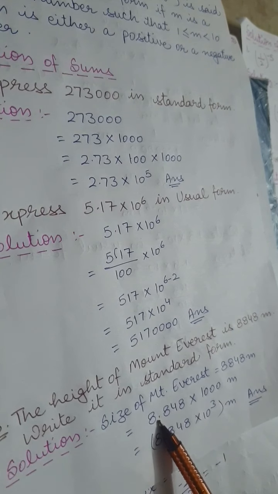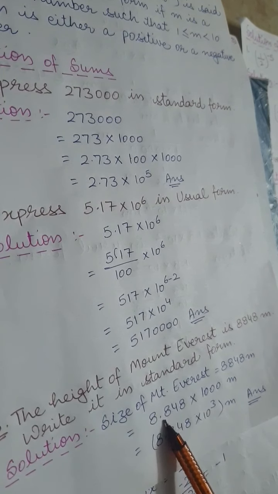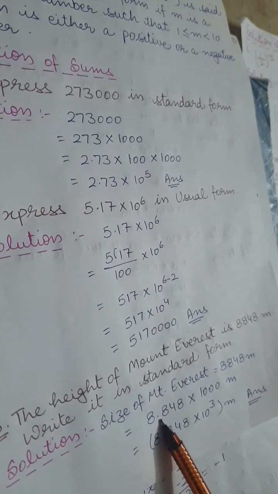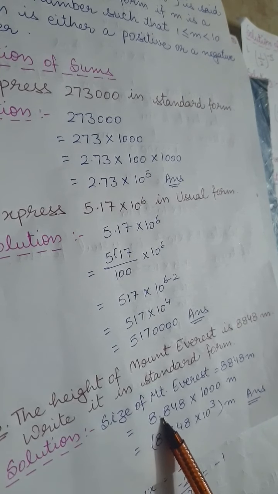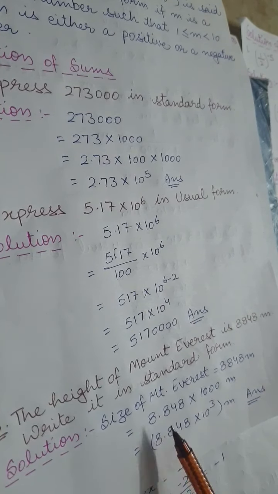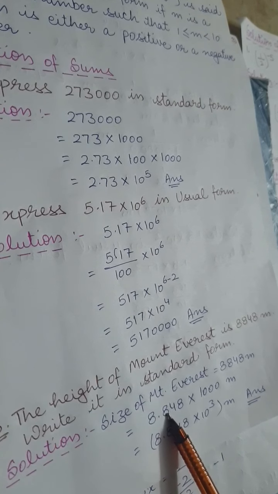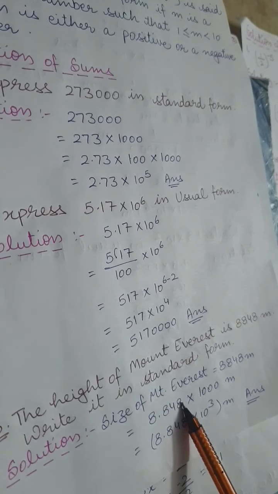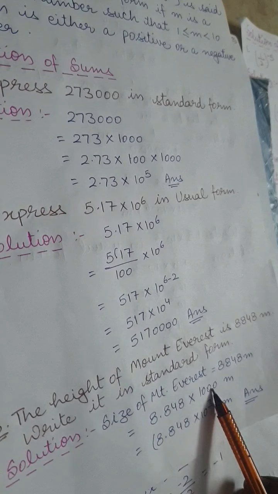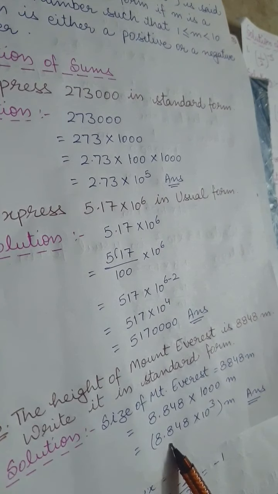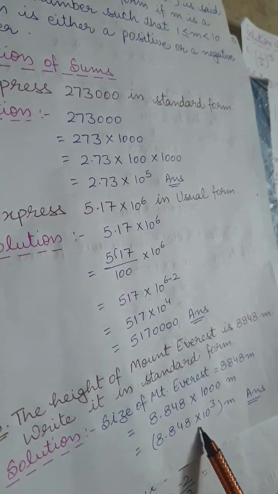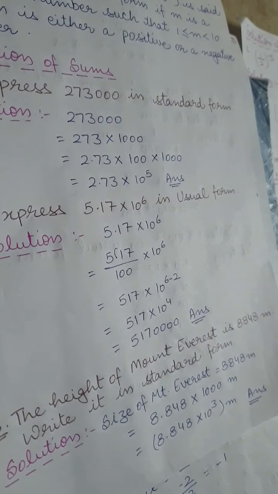So in standard form we have to place the decimal here. You all remember that we have to shift the decimal point just after the first digit. So we are placing it here. How many zeros should be here? 1, 2, 3. So we are multiplying the number by 10 to the power 3. So what we get? 8.848 multiplied by 10 to the power 3. Clear? And it is your answer.